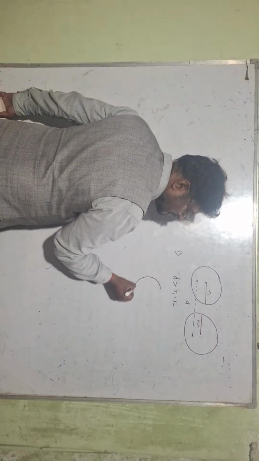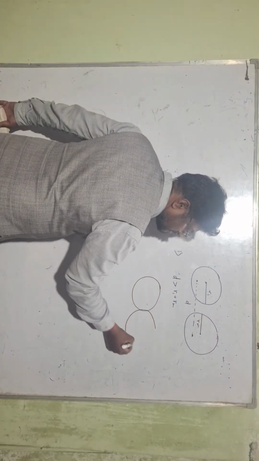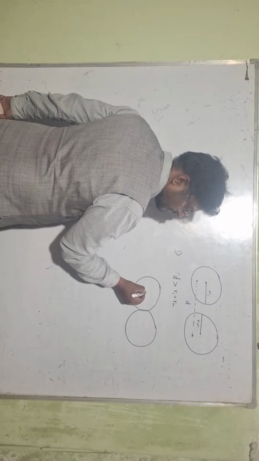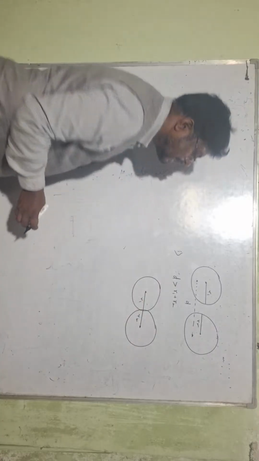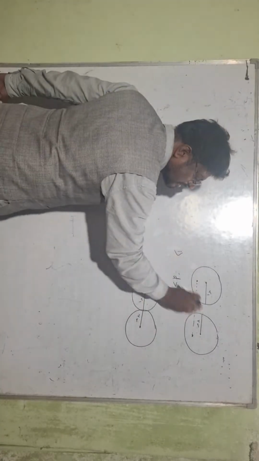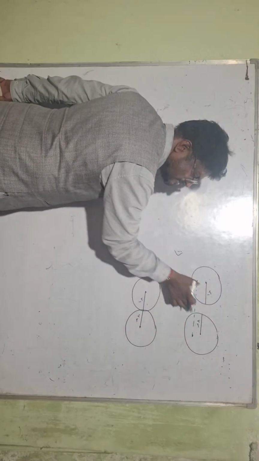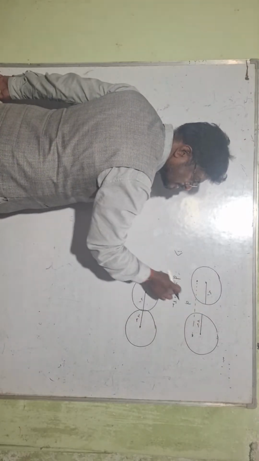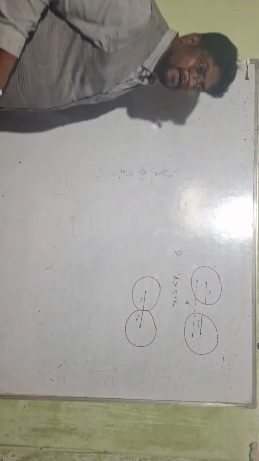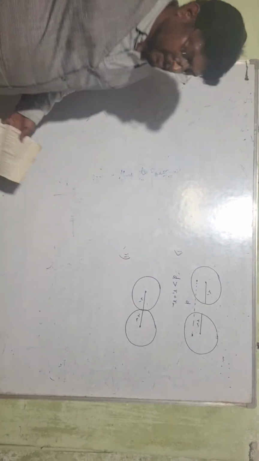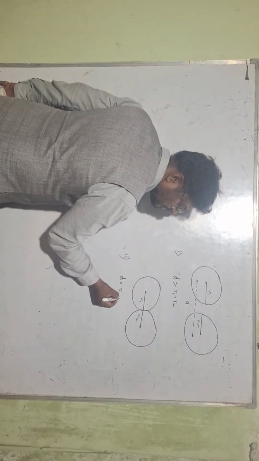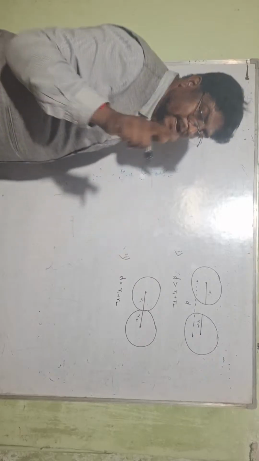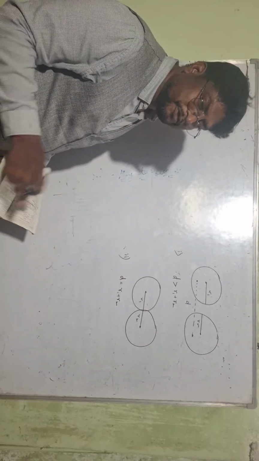If the circles do not touch each other, the distance between the two centers is greater than the sum of their radii. If two circles touch externally, the distance always equals the sum of the radii. From this we will get one compulsory 2-mark question and an objective question.